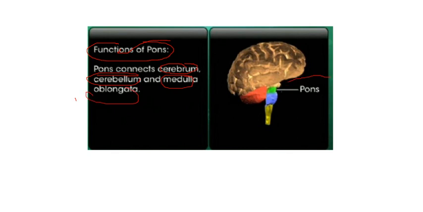As you see in the diagram, this greenish portion is the pons. This is the cerebrum, this is the cerebellum, this is the medulla oblongata. The pons connects these three regions of the brain.